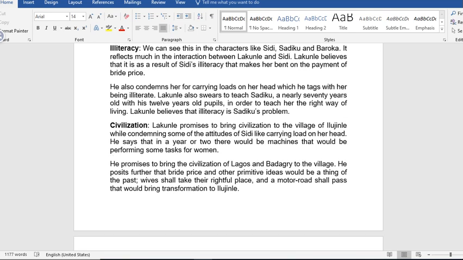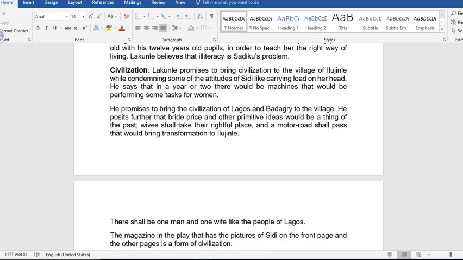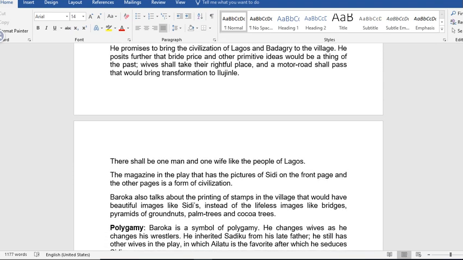The next one is civilization. Lakunle promises to bring civilization to the village of Ilujile while condemning some of the attitudes of Sidi, like carrying loads on her head. He says that in a year or two, there will be machines that will be performing some tasks for women. He promises to bring the civilization of Lagos and Badagry to the village.